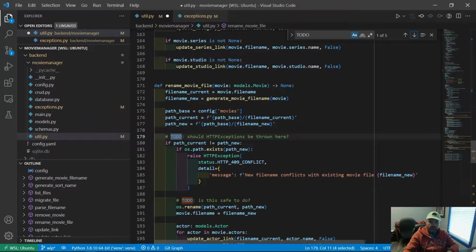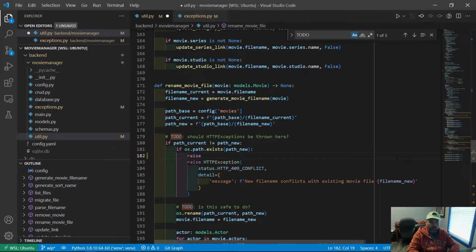What's the next thing? This was a conflict, but I think we're going to raise 500 exceptions for all of these things because we don't expect these to ever happen on the server. And if they do, it's really nothing the end user can fix from the front end. So let's just do those. Again, we will raise a PathException.